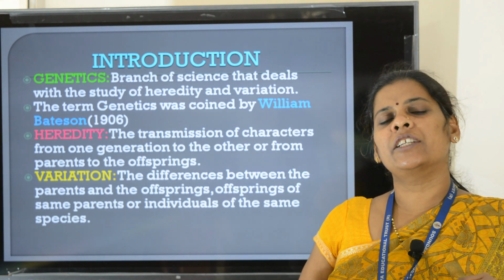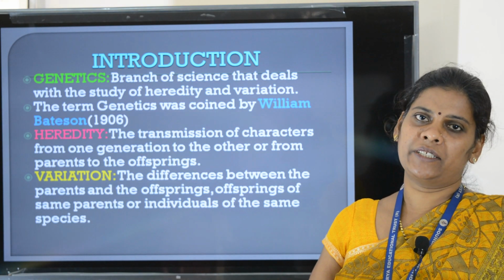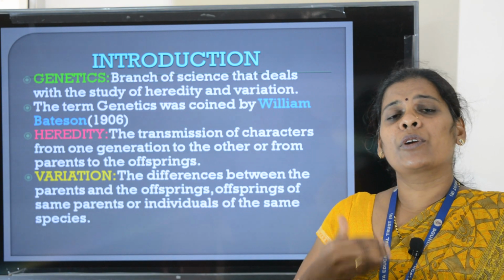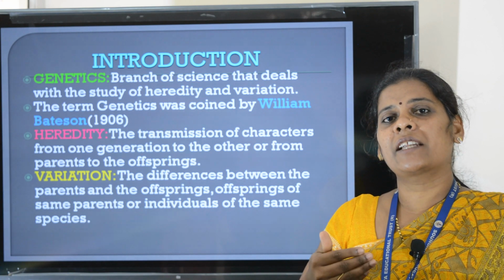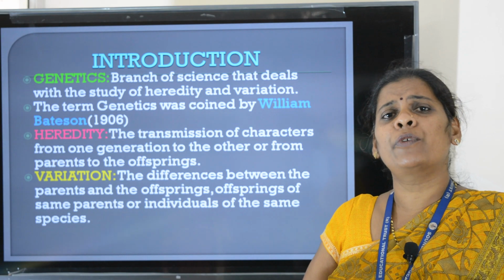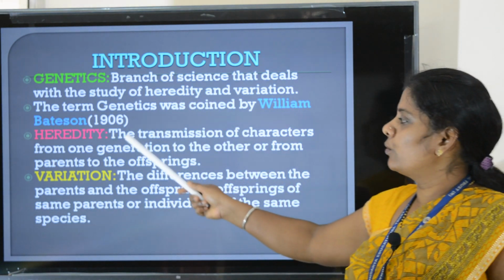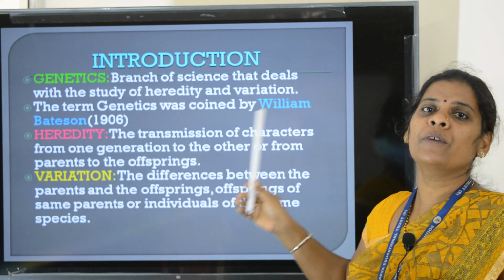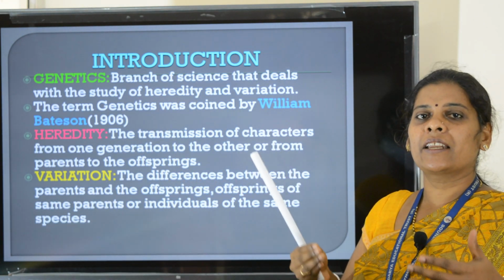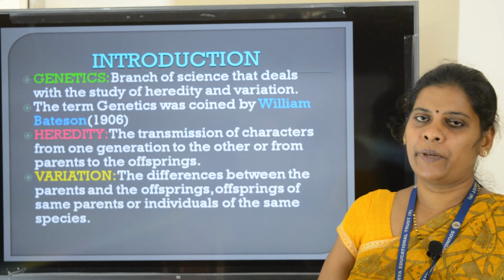In general, in nature you may observe some of the characters are common in the siblings, or we share similar characters with our parents or grandparents. What is responsible for these common characters? This is due to heredity or inheritance of characters. We inherit those characters from our parents or grandparents.